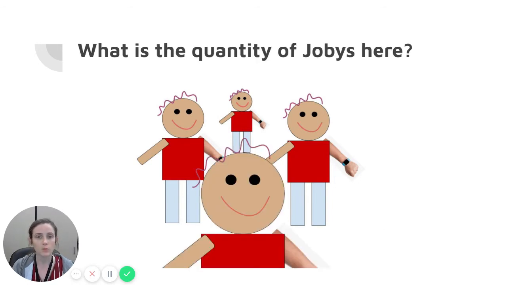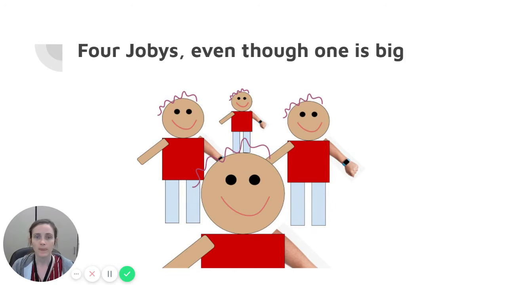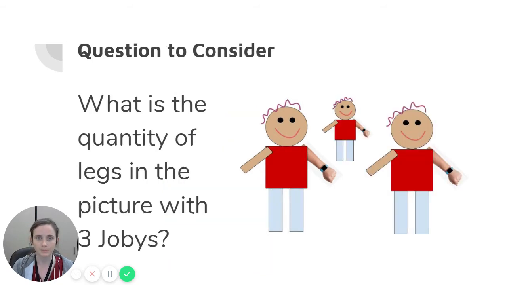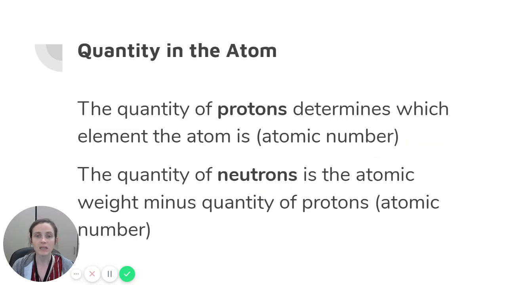What is the quantity of Jobys here? Well, there are 4 Jobys, even though one is so big it doesn't fit in the picture anymore. Still 4 Jobys. Here's a question to consider. What is the quantity of legs in a picture with 3 Jobys? The quantity in the atom.